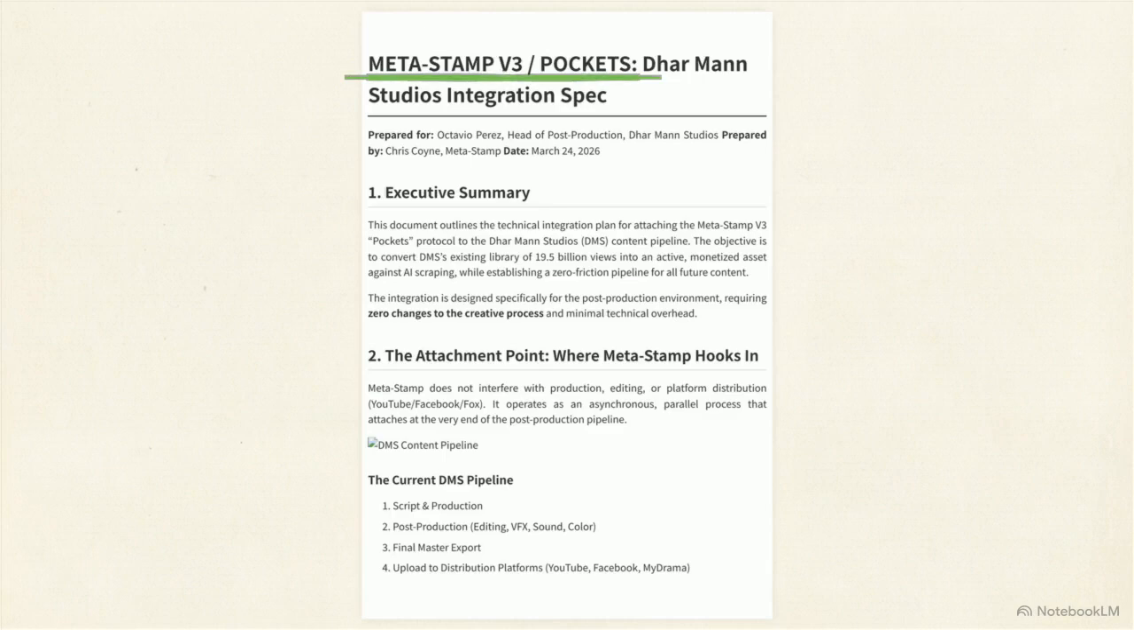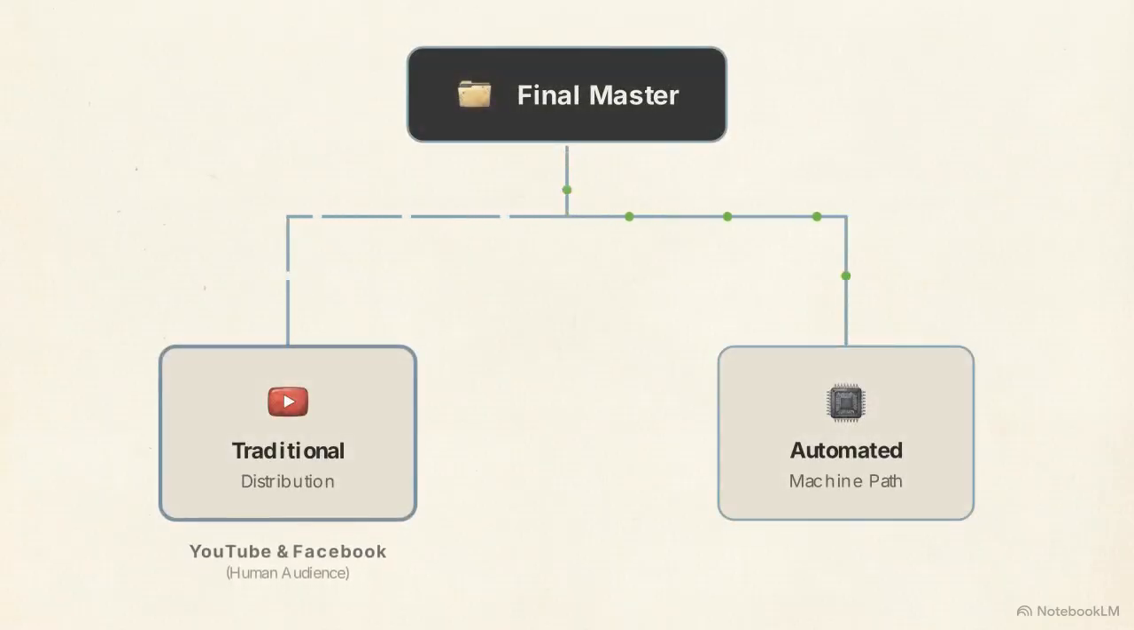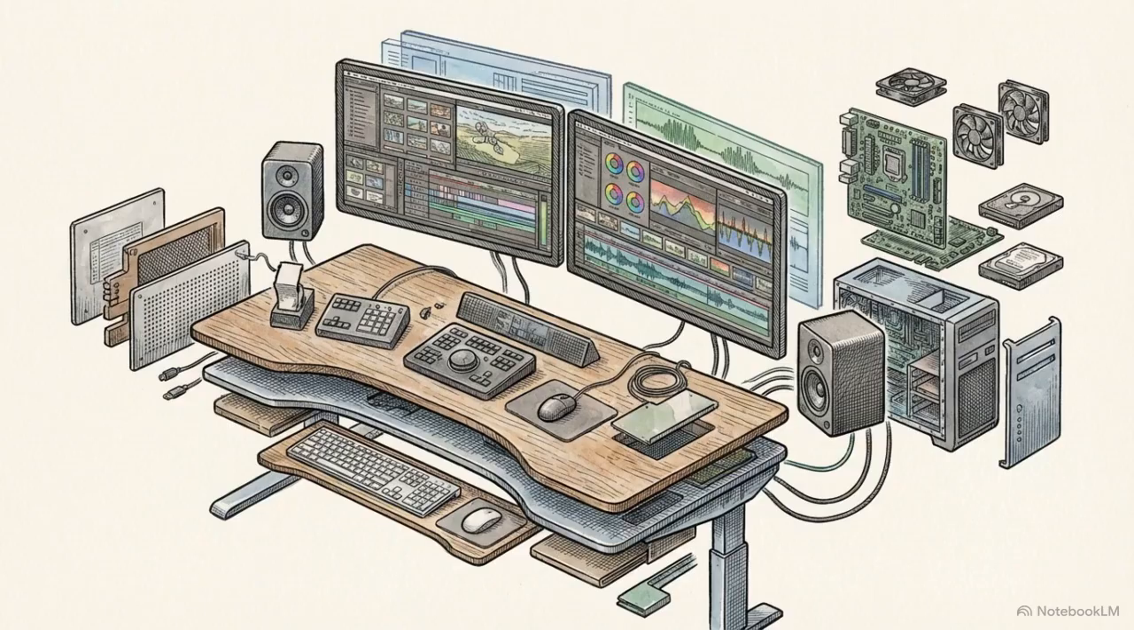The Metastamp v3 integration for Darman Studios offers a structural solution, converting those existing billions of views into an active, monetized dataset. The system operates through a bifurcated post-production pipeline. While the traditional file goes to YouTube or Facebook, a secondary automated path delivers the asset to machine audiences. Operationally, this new routing requires zero changes to the existing creative or editorial workflows.